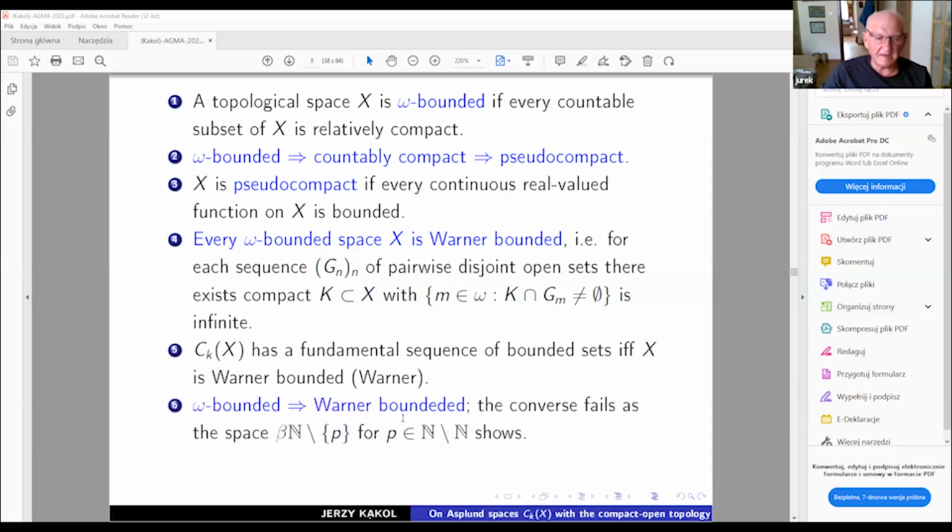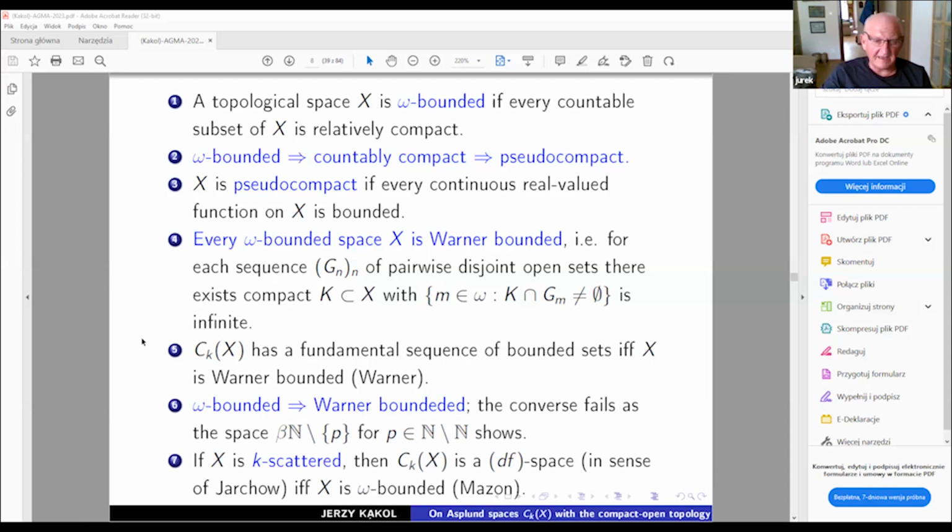And there's another piece of information: omega boundedness really implies Warner boundedness. The converse fails. This is a very natural example showing that the two concepts are not equivalent. Maybe I need to mention that when X is k-scattered, for example when X is itself scattered, omega boundedness of the space is equivalent to some property which is a nice generalization of the Grothendieck DF property.